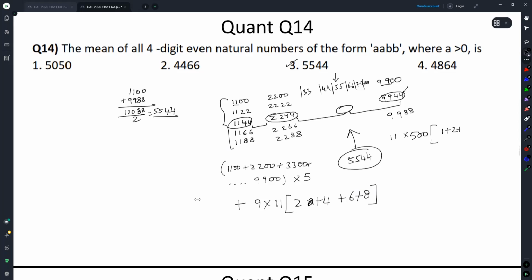1 plus 2 plus 3 and so on up until 9, plus, how much is this, 8 plus 2, 20, 20 into 9 is 180, 180 into 11 is 1980. 1980. This one here now becomes 11 into 500 into the sum of the first 9 natural numbers, how much is that, 45. So 45, did I overdo it?